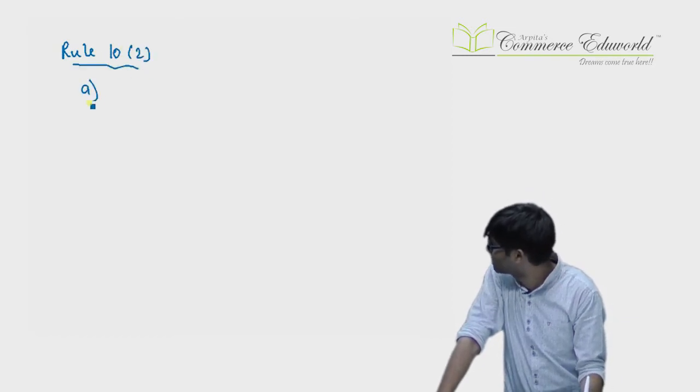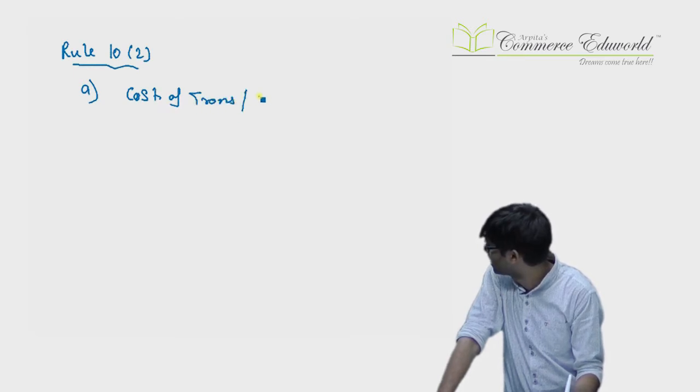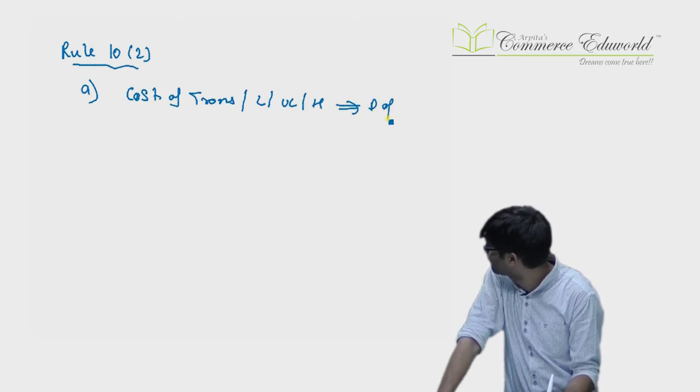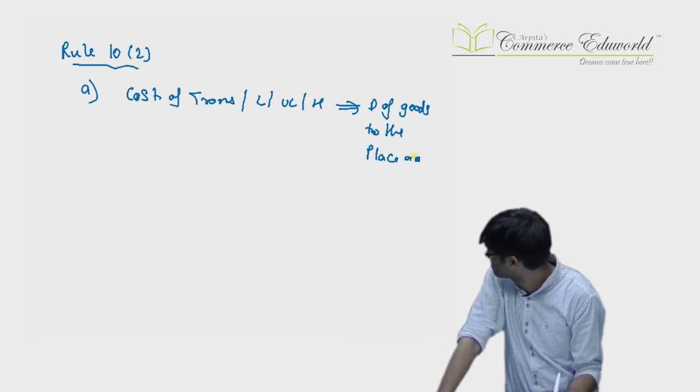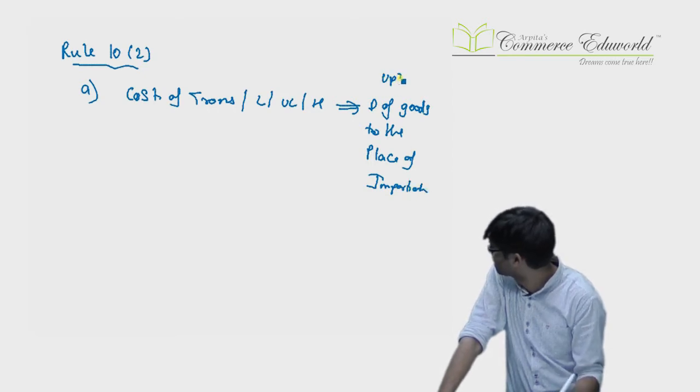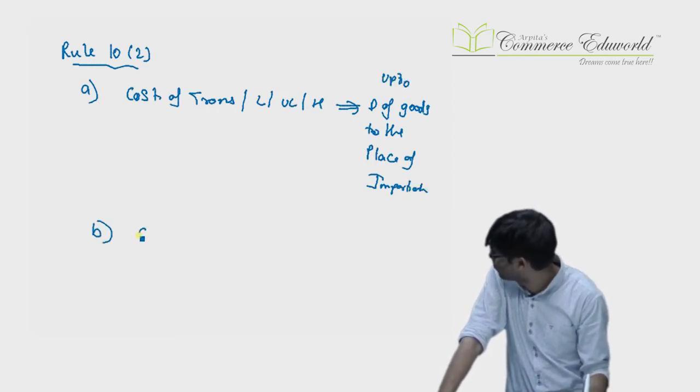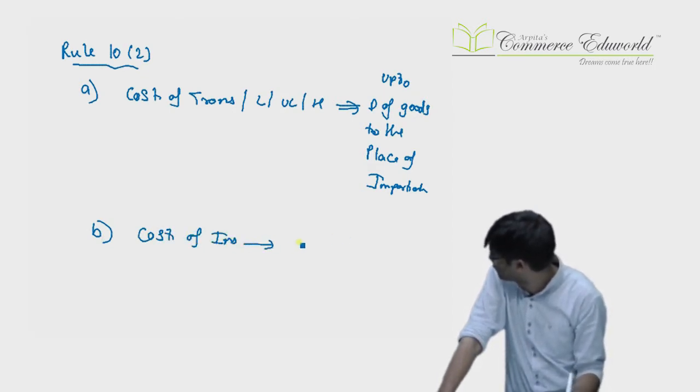In the A part it says cost of transport, loading, unloading, handling, but only up to the delivery of goods to the place of importation. Next, in the B part it says cost of insurance for delivery of goods up to the place of importation.